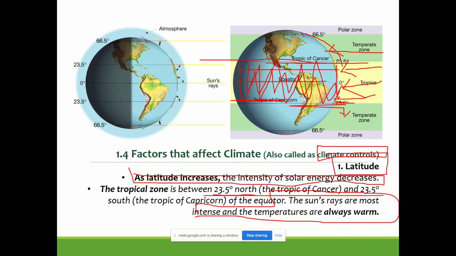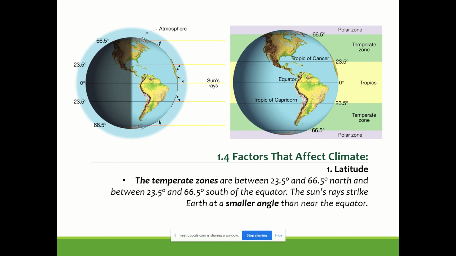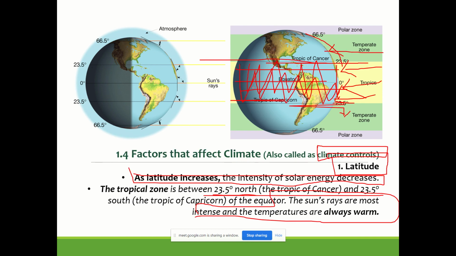So that has an impact on the climate: the amount and the intensity of solar radiation that we get on the earth's surface. This is one thing that we should know, and also please catch up these words.